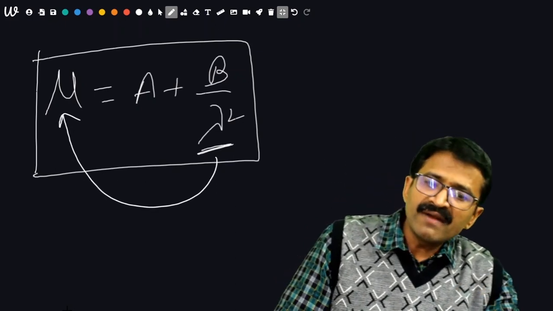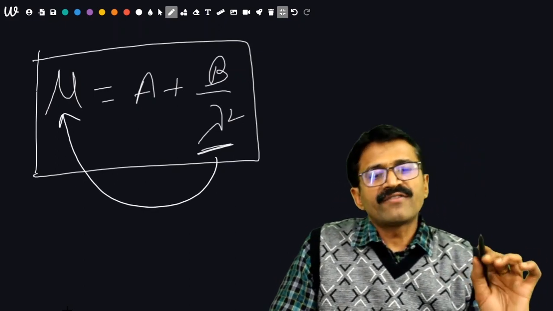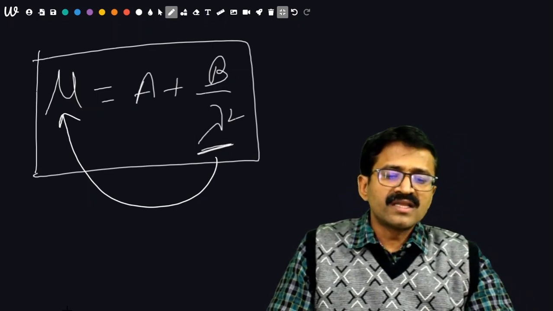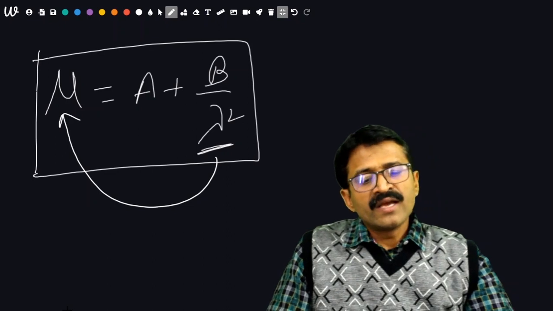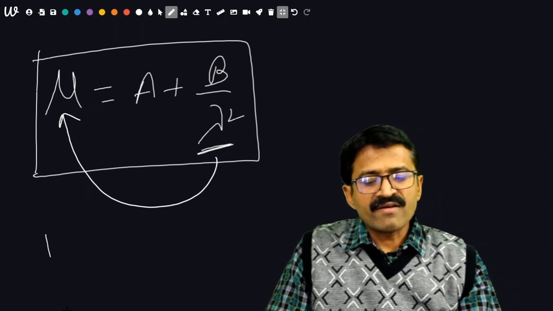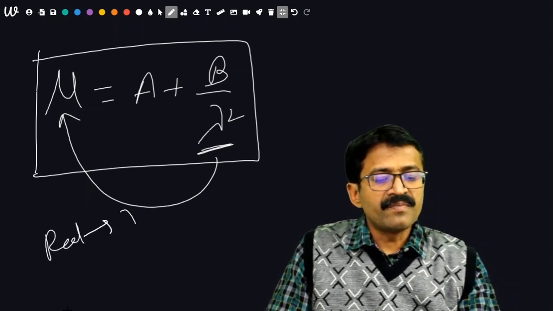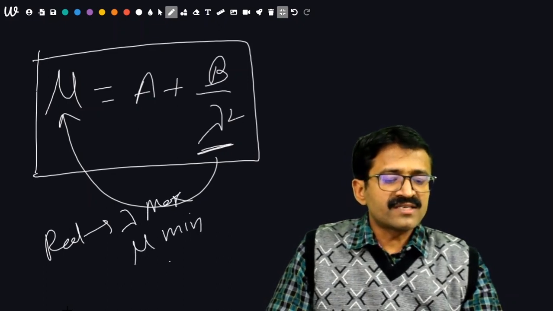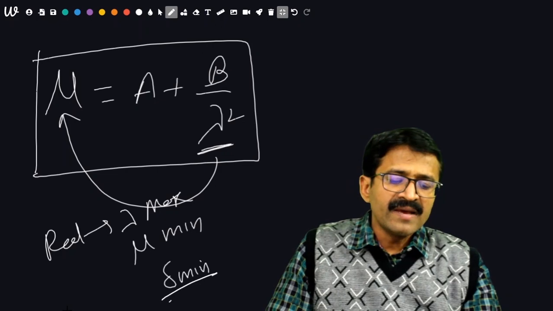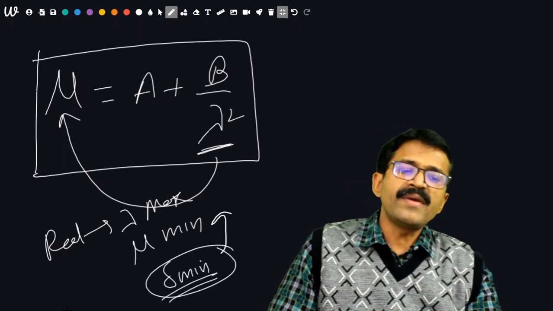So increase the wavelength and reduce the refractive index. This is about the refractive index and wavelength relation. In this case, for red color, wavelength is maximum. That's why mu will be minimum. That's why delta will be minimum. This is the basic reason behind that.